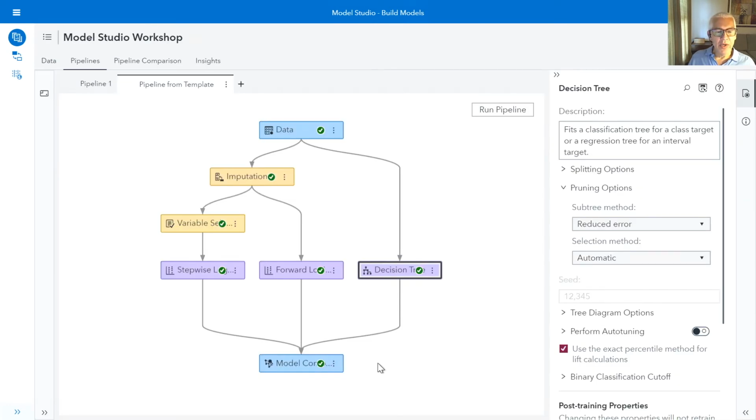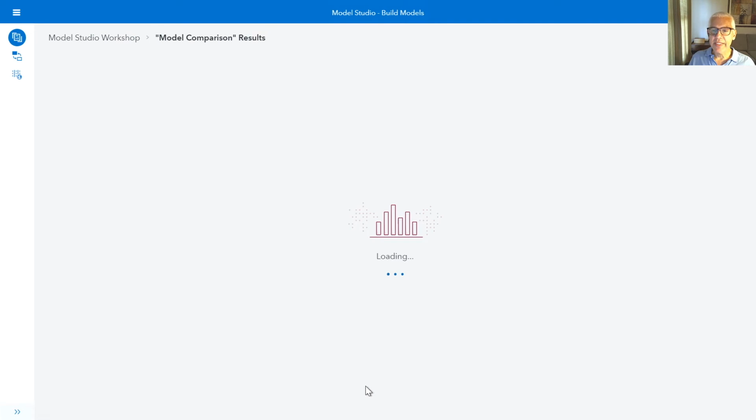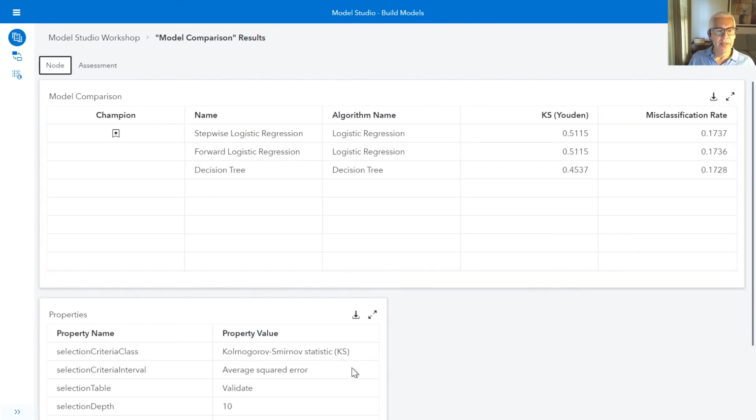And in this brand new pipeline that we've created, I'm going to come down to the model comparison results and investigate those, and we'll see that from these three models, the stepwise logistic, the forward logistic regression, and the decision tree, based off of the KS statistic, you can see that the stepwise logistic regression is the winner. So it's got the highest KS value there.